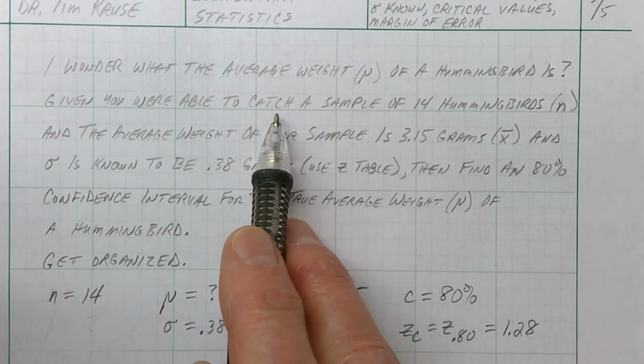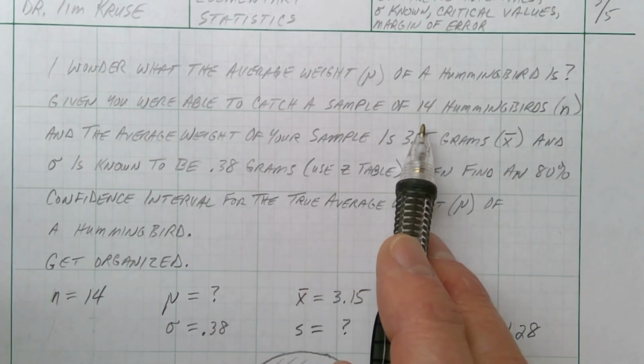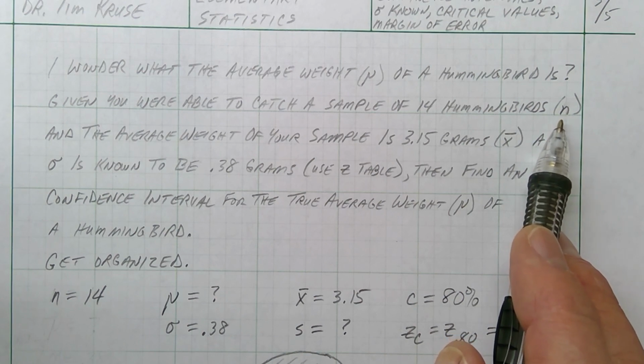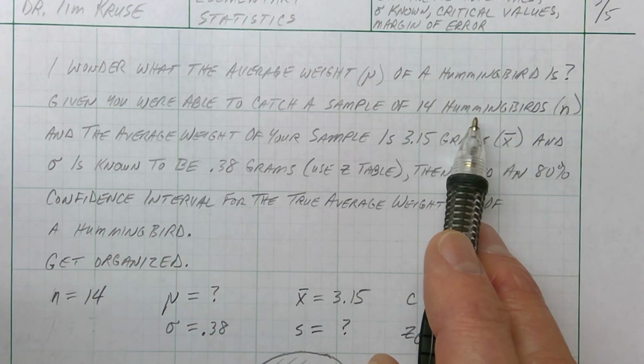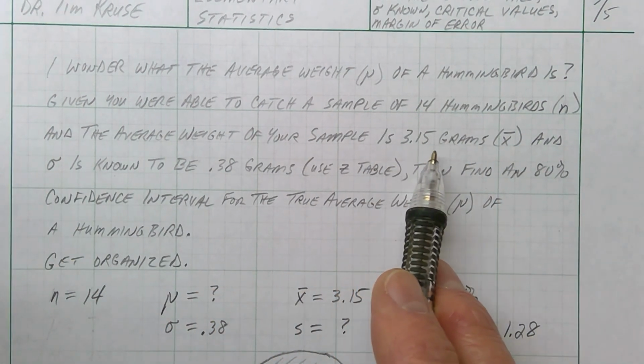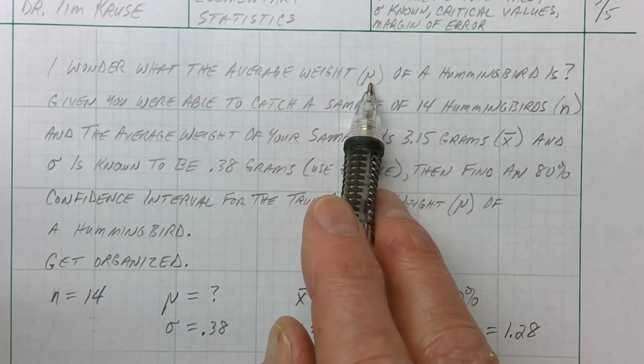So given you were able to catch a sample, that's going to be our X bar. We were able to catch 14 hummingbirds. 14 is N, by the way. N is the number of samples you took, the number of birds we caught. And the average weight of your sample is 3.15 grams. X bar means average, just like mu means average.